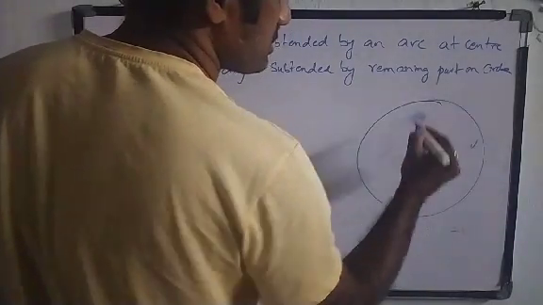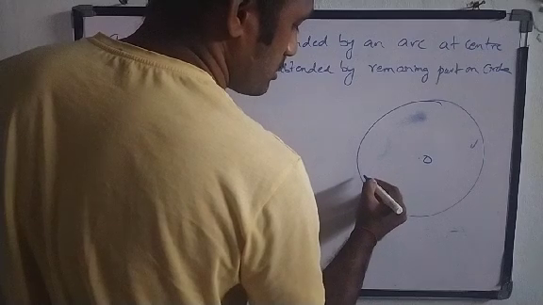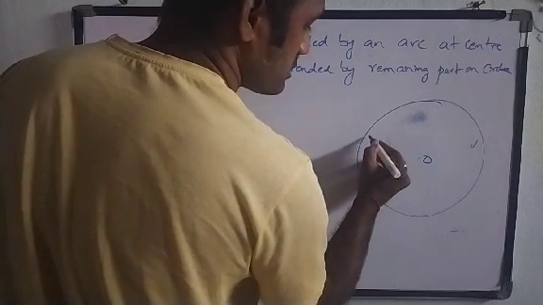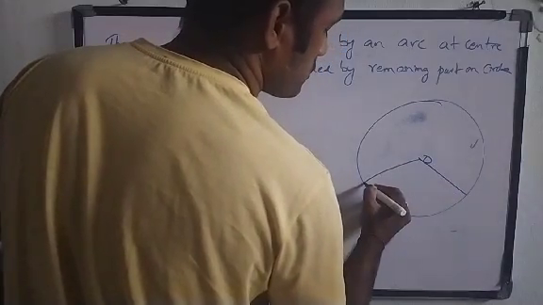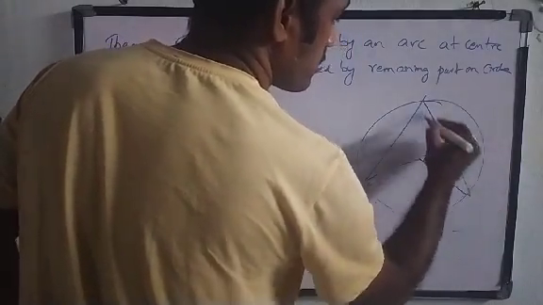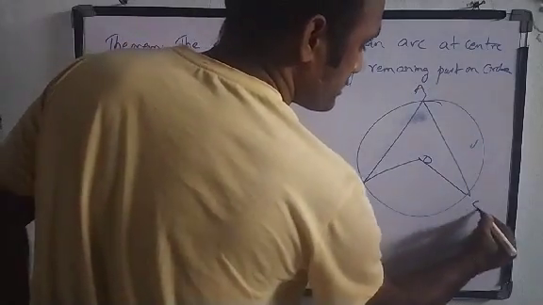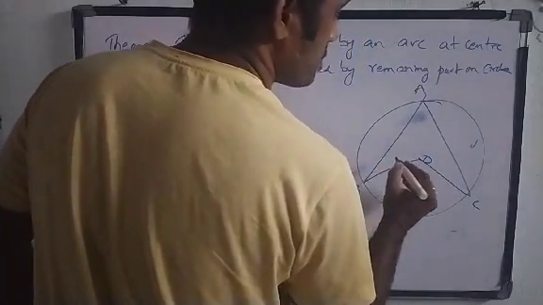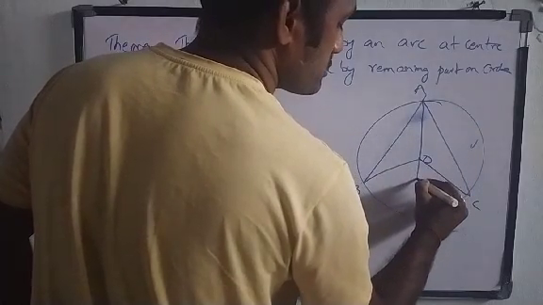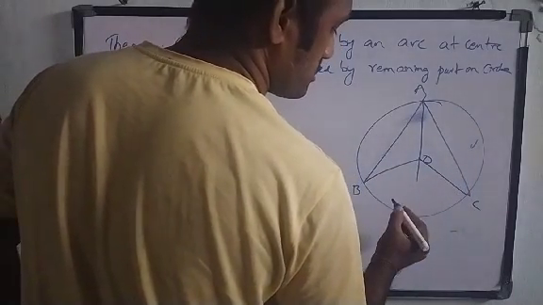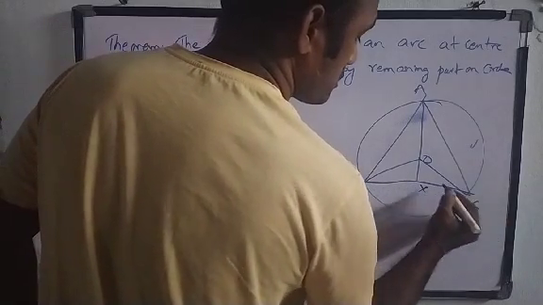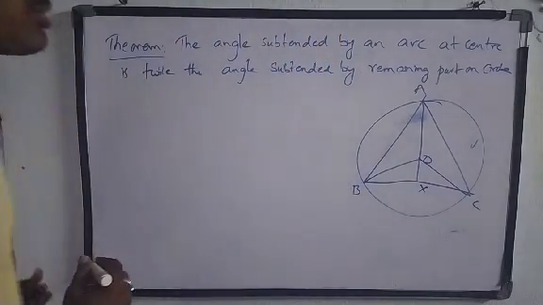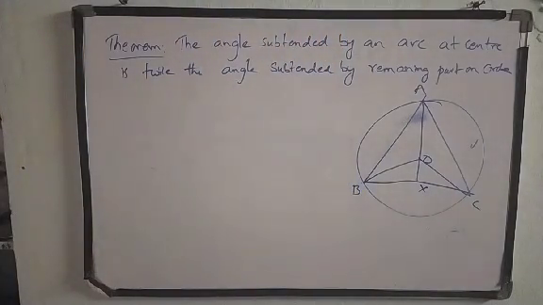It means that, let us suppose this is a circle with center O. So let us consider this. This is A, B, C. So let us join this up to X. Let us start the proof.